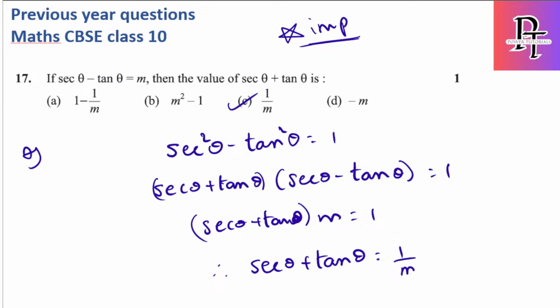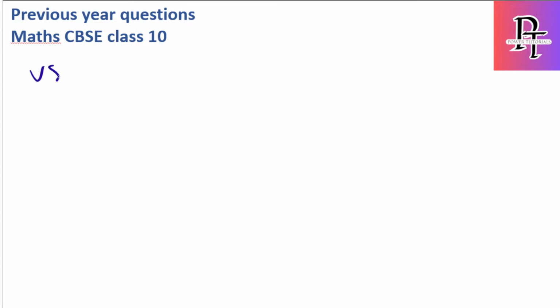Okay, so now I'll start with very short answer questions. So I'm just checking the set again to find any very short answer questions. Okay, we have one very short answer question. So in the question paper they can mention you in OR case.